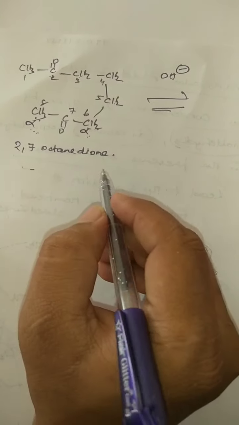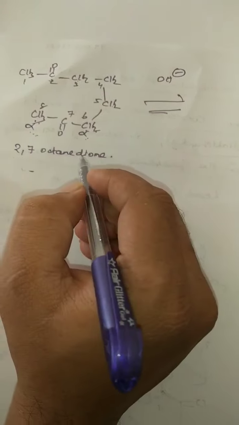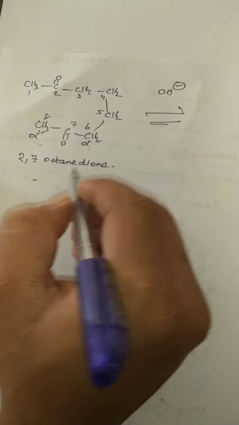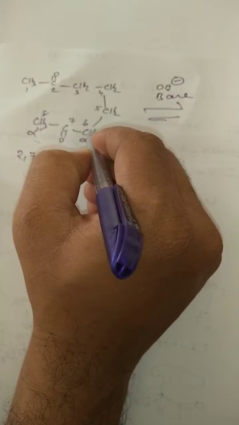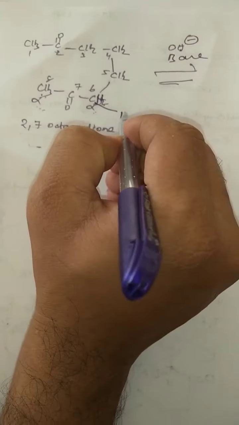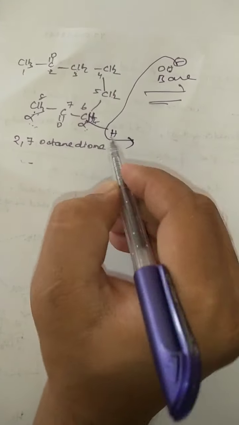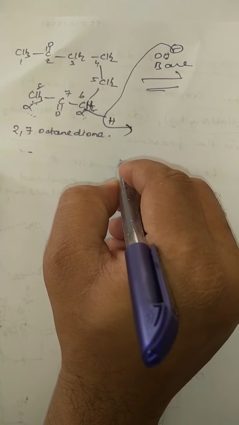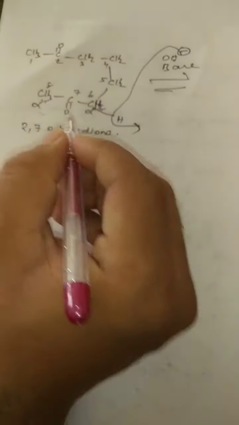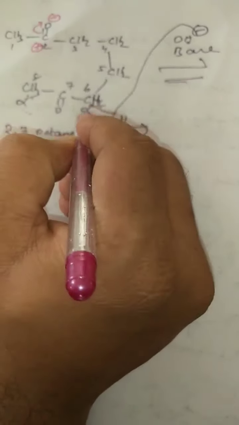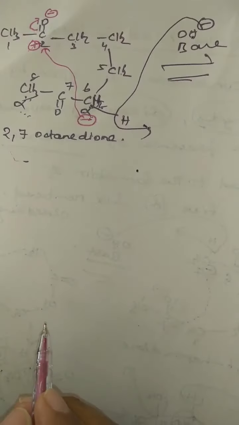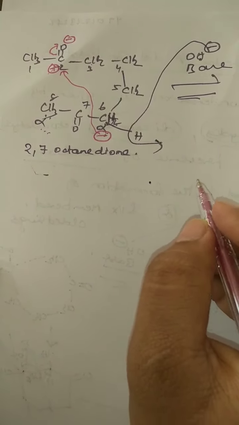So here I am generating one carbanion. How am I generating it? See here. Suppose the base abstracts, this is the base, the hydrogen from here, see this is the hydrogen. Then you get a negative charge here. And what happens here? This is O minus, here positive charge, and this negative charge is connected to the positive carbon. Then how are you going to get the product?